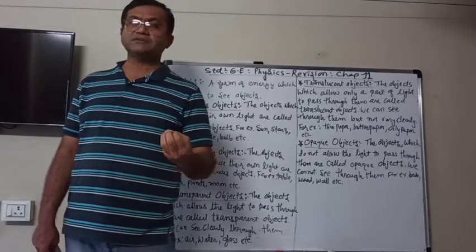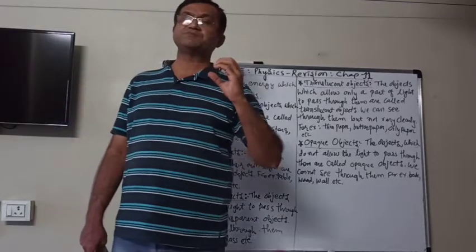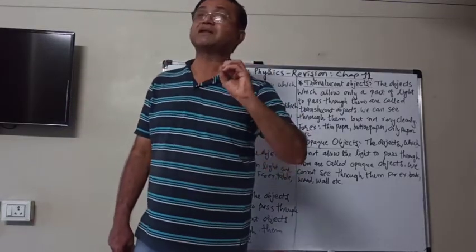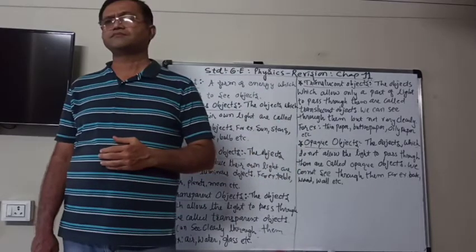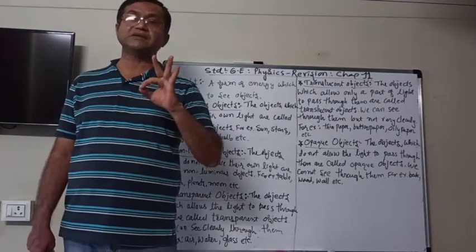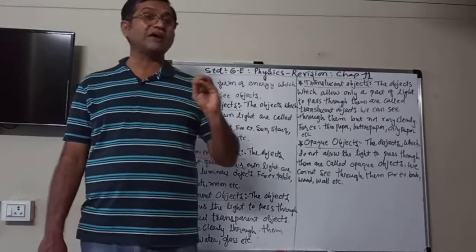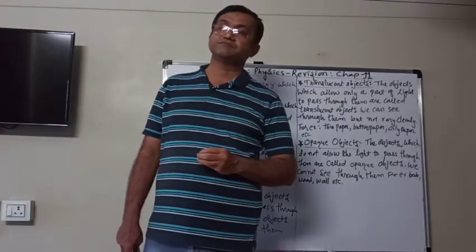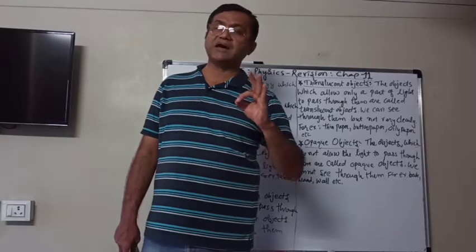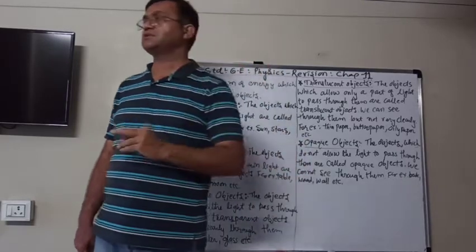And therefore, we can see through them but not clearly. Those are translucent objects.